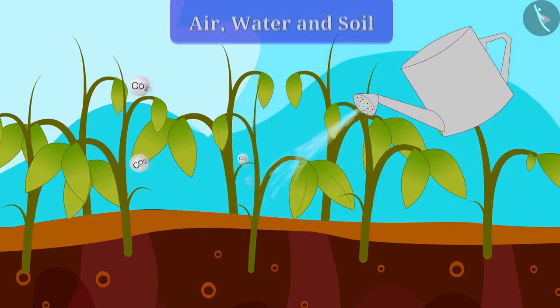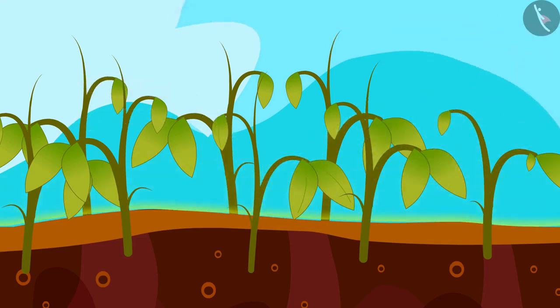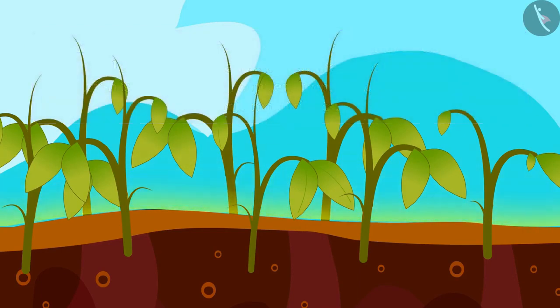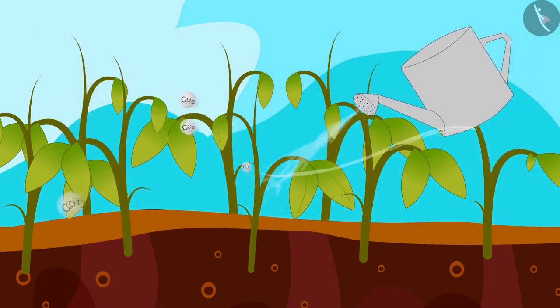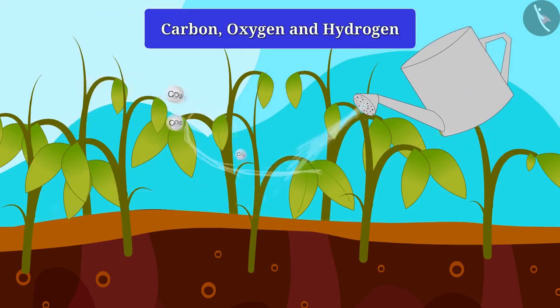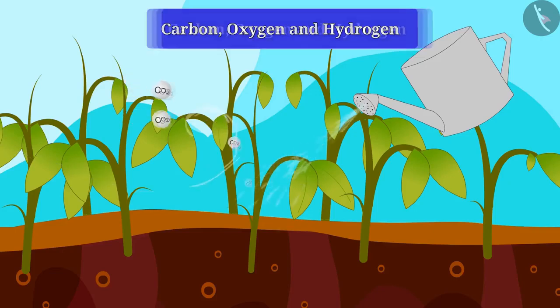Most of the plants get nutrients from the soil, like nitrogen, phosphorus, potassium, magnesium, calcium, etc. Do you know what nutrients the plant gets from air and water? Think. Plants get carbon, oxygen, and hydrogen from air and water. All these nutrients help the plant to grow.